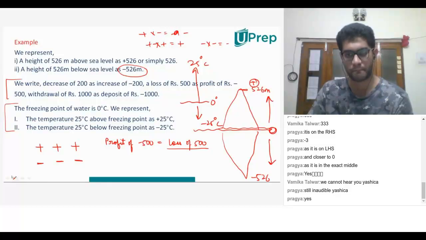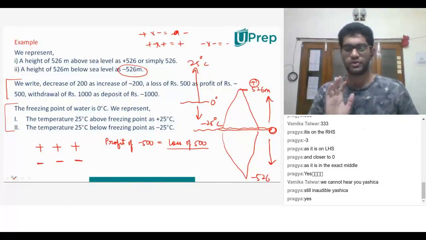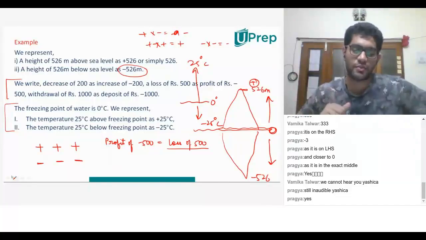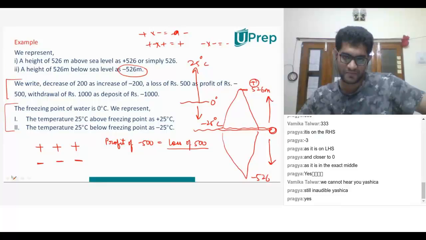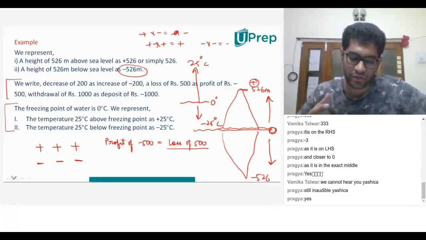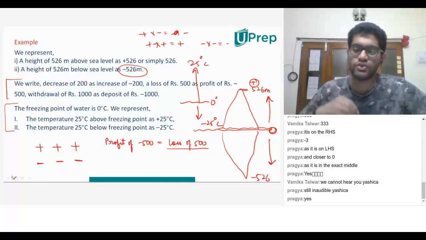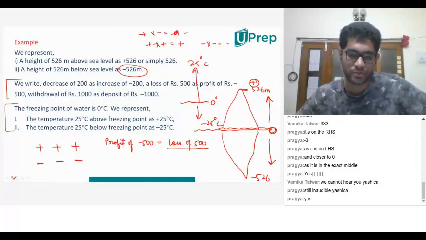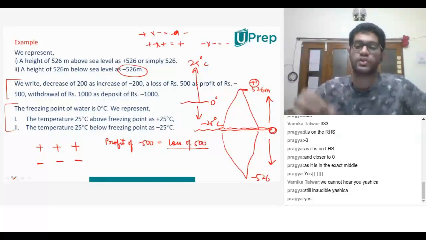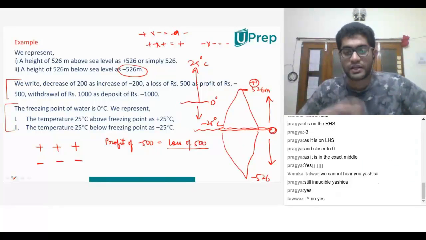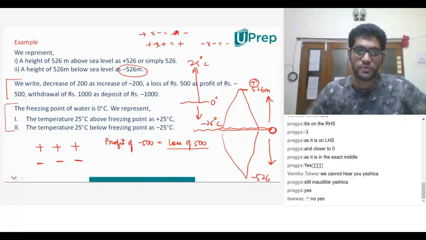Sir, deposit of rupees minus 1,000 means we didn't deposit anything, we could say. If I'm depositing a negative amount, is that even possible? Can I deposit minus 100 rupees? If you take a piggy bank, or if you go to your bank, can you deposit a negative amount? We cannot. But can you deposit plus 1,000 rupees? You can, right?